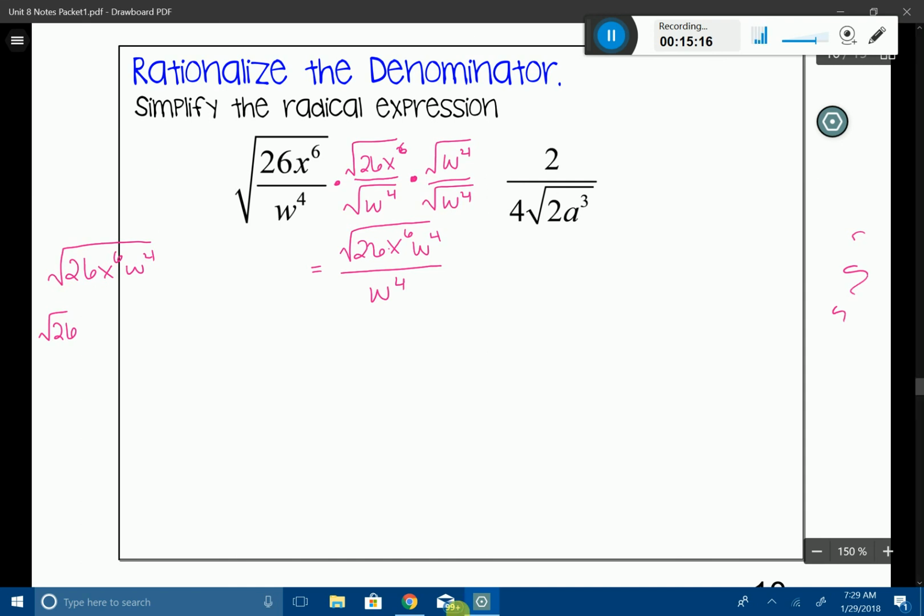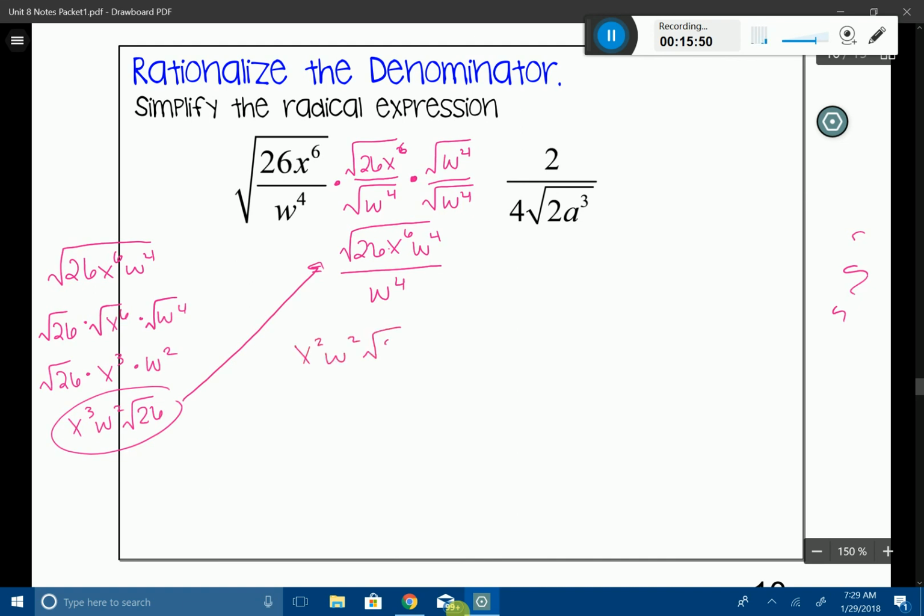So now I have x to the 6th and w to the 4th to deal with. I have root 26, and then x to the 6th, if you remember how to simplify that, that's going to be x cubed. And my w to the 4th, that's going to be w squared. So I'm going to piece it all together now. And so now I have x cubed w squared root 26. I'm going to take that and replace my numerator. So I'm going to have x squared w squared root 26 divided by w to the 4th.